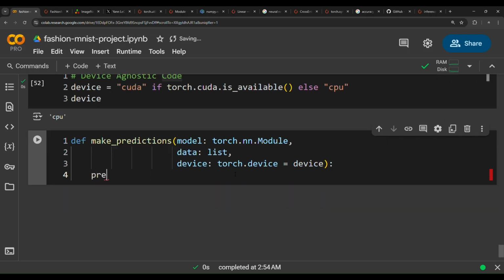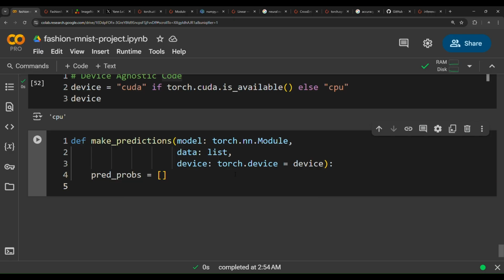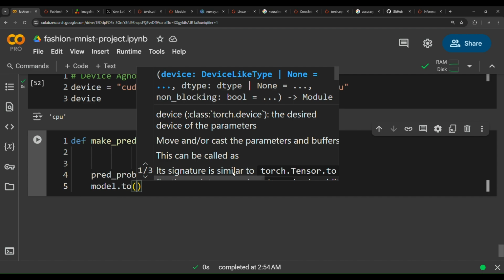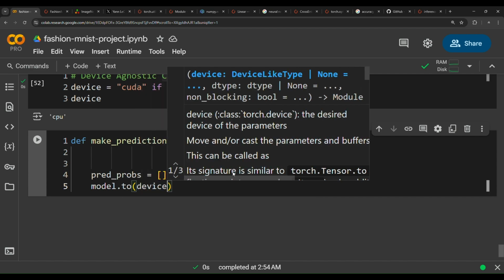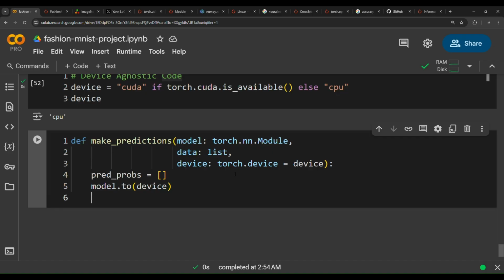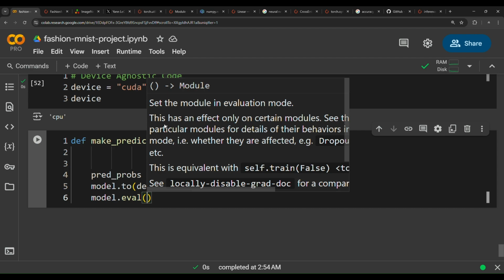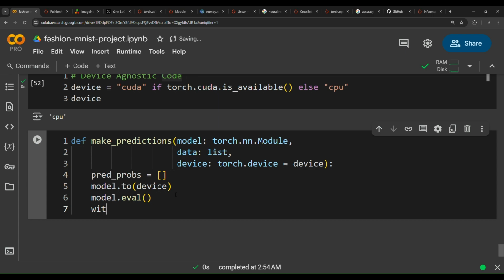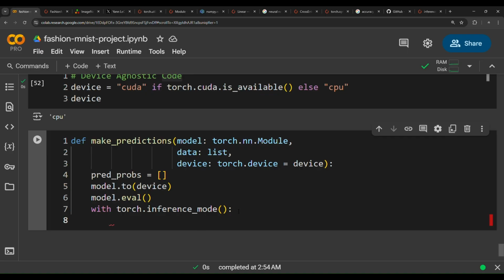And then pred_probs, meaning the prediction probabilities, equals an empty list. We're gonna create an empty list, and then model.to, we're gonna move our model or transfer our model to the device, whether it was GPU on CUDA or whether it was CPU. And then we're gonna set the mode of the model as evaluation. So set the module in evaluation mode by using the eval function, model.eval. And then with torch.inference_mode, we're gonna enable the inference mode using this function. First of all, prepare the sample.